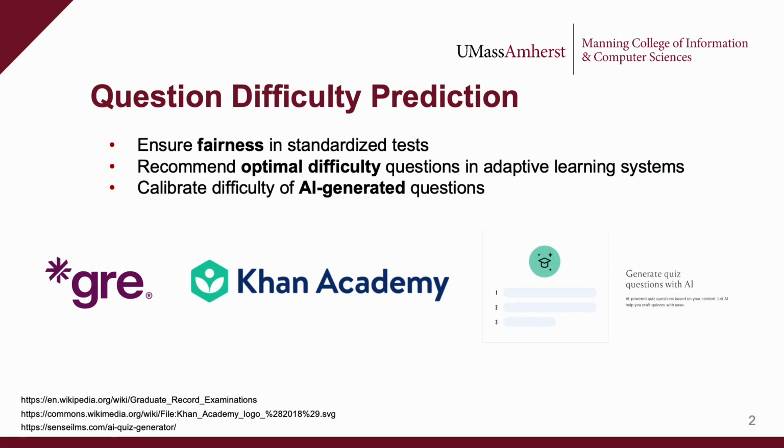Accurately predicting the difficulty of questions is critical to many educational applications. It's needed to ensure that standardized tests, such as the GRE, are fair. It's also used to recommend questions with optimal difficulty to students in learning platforms, such as Khan Academy, ensuring that they're practicing questions at their current level. Finally, it can be used to calibrate the difficulty of AI-generated questions, which are becoming increasingly common in education.